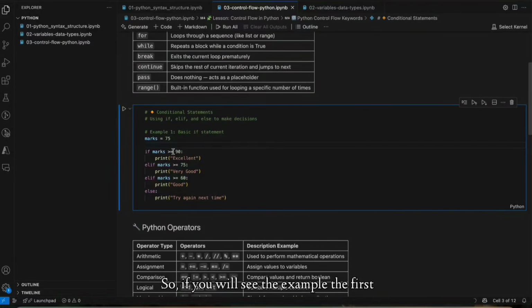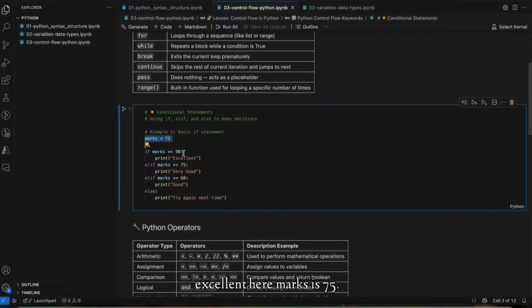If you see the example, the very first condition uses if: if marks is greater than or equal to 90, then we'll print excellent.